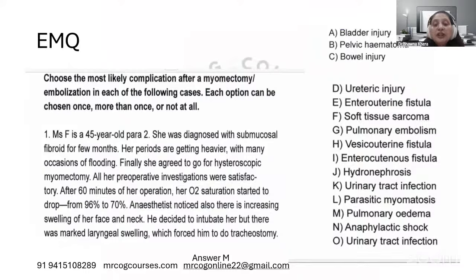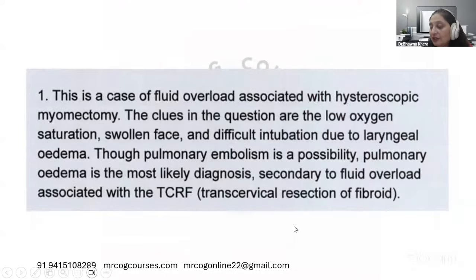So pulmonary edema is the correct answer. It's not anaphylactic shock because there is no allergic kind of thing given here that has led to this. Predominantly, it is hysteroscopy which has led to the fluid overload, and this fluid overload has led to pulmonary edema.